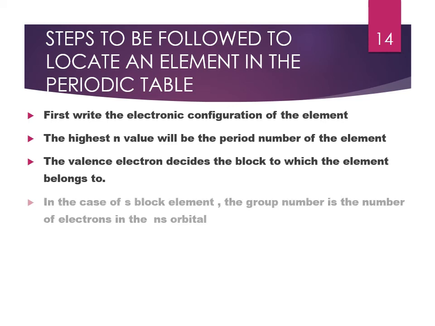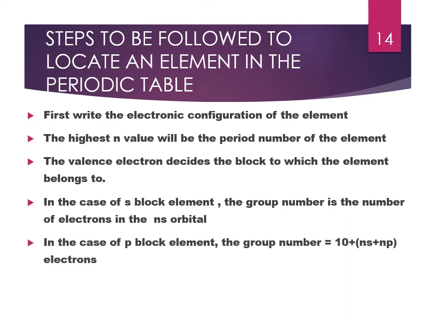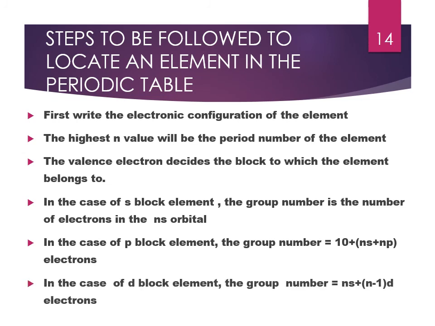In case of S block elements, the group number is the number of electrons present in the ns orbital, whereas for a P block element, the group number will be equal to 10 plus ns plus np electrons. In the case of D block, the group number is ns plus (n minus 1) d electrons.